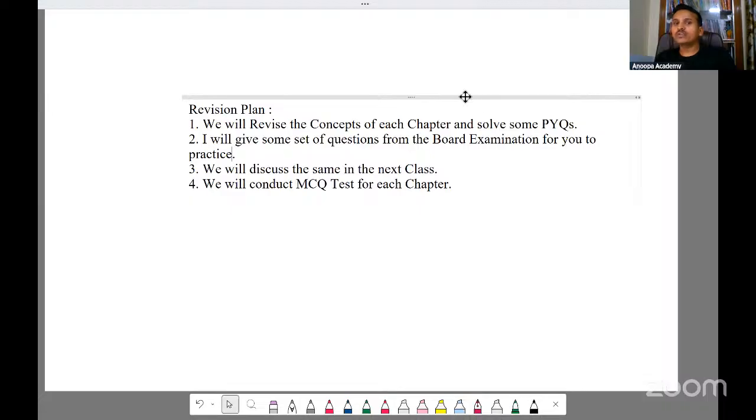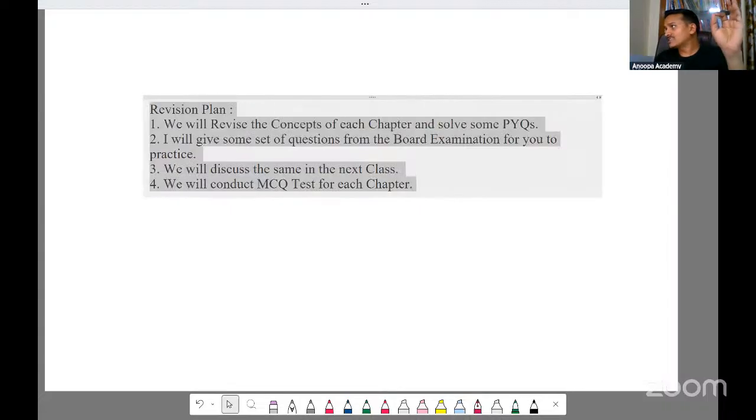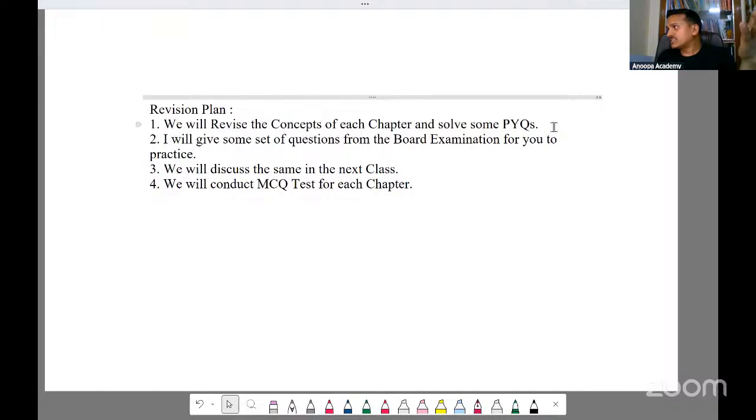One more thing, please don't depend solely on this class for revision. Please revise and come, because we have seen each of the concepts in detail. Every concept we have learned in detail during the class. So here we are just going to revise. I cannot teach everything in detail. So if you feel that you are lacking in the basic concepts, please refer to the recordings. The recordings are already available in the Google Classroom. So please refer to that. We'll just revise the concepts and solve some PYQs for each chapter.